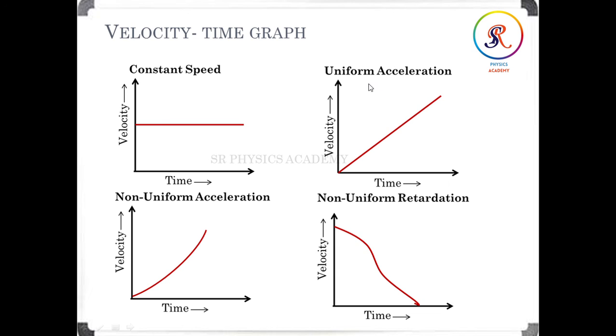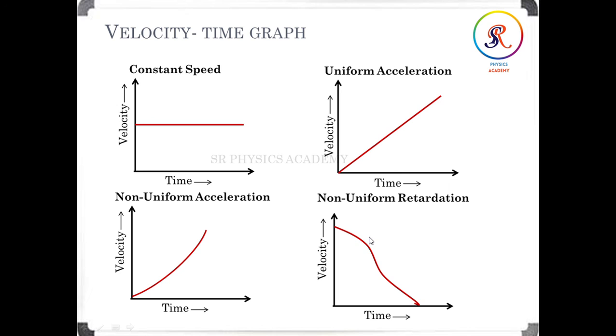This one we can say is positive uniform acceleration, and this is positive non-uniform acceleration. How did it happen? Because the velocity is increasing with time, so we can say positive acceleration.